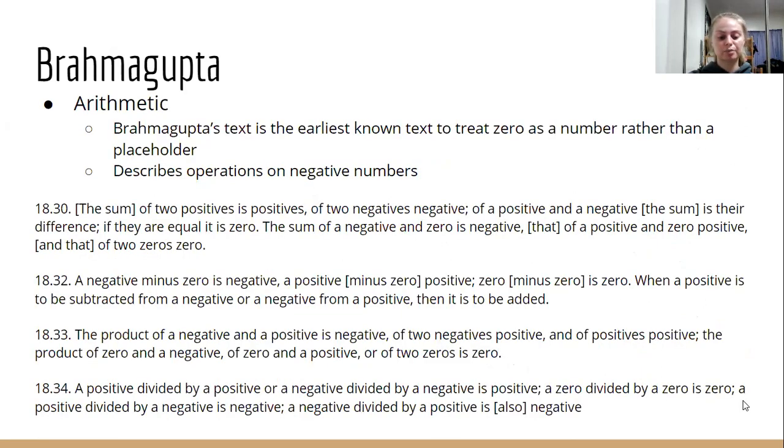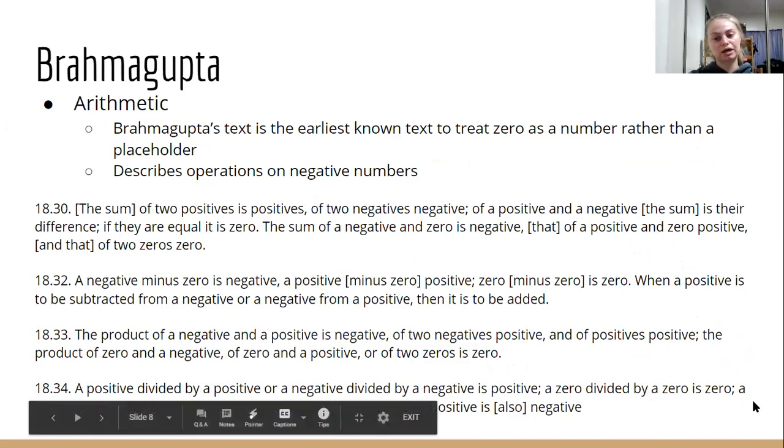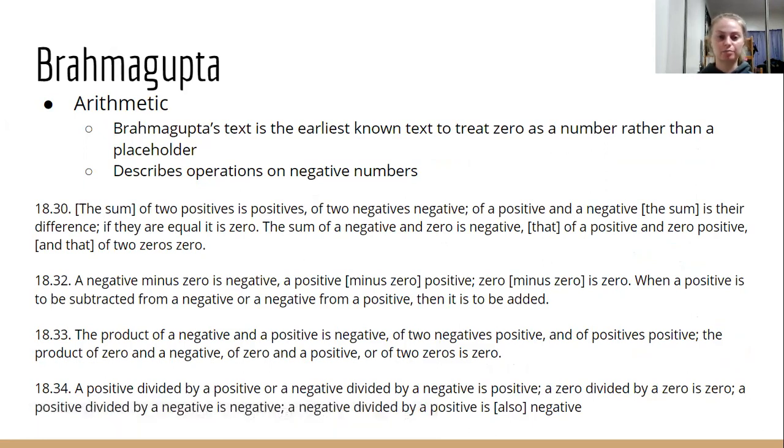And then again, just a couple more things that Brahmagupta accomplished mathematically. He did a lot of work with arithmetic. And his text, again, that really big long word that I couldn't pronounce, is the earliest known text to treat 0 as a real number rather than a placeholder. And he actually describes the operations on negative numbers. So the following 4 little snippets below are all from his text. And they each give descriptions of the operations on negative numbers.